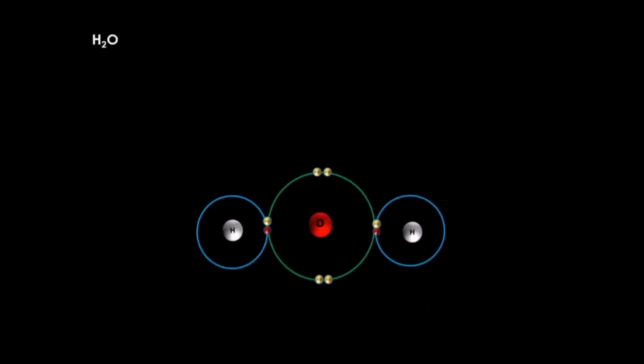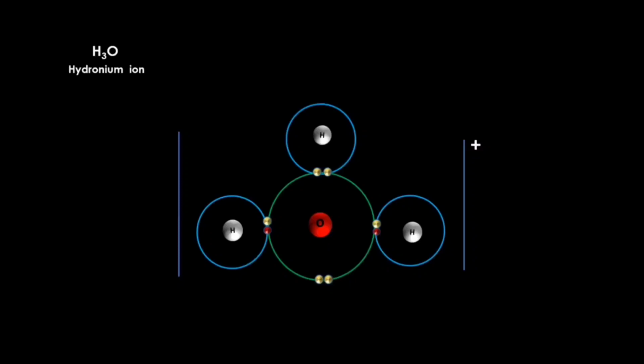So oxygen would like to offer one of its lone pairs to a hydrogen cation which has no electron at all. And as the hydrogen cation has no electron at all, it would readily accept the lone pair without any of its own contribution. The oxygen offers the lone pair, so it becomes the donor, and the hydrogen cation, which accepts the lone pair without its own contribution, becomes the acceptor. The water molecule, which was neutral, would gain an extra positive charge and become a positive ion, the hydronium ion.